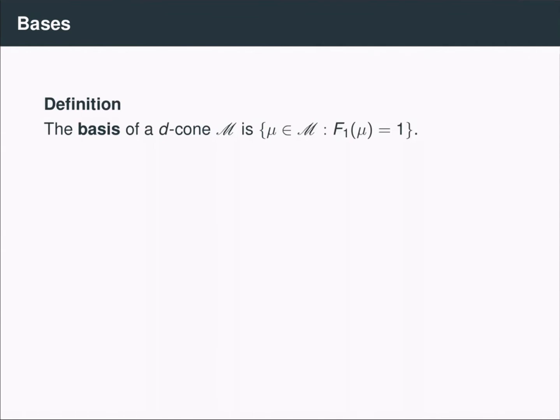We define the basis of a d-cone to be those measures mu for which F_1 of mu is equal to 1. So these are analogous to the set of unit vectors in a Euclidean cone. And just like every vector in a Euclidean cone is a multiple of a unit vector in the cone, every measure in a d-cone is going to be a dilation of a measure in its basis. This means that we can deduce certain properties about the cone just by focusing on its basis.